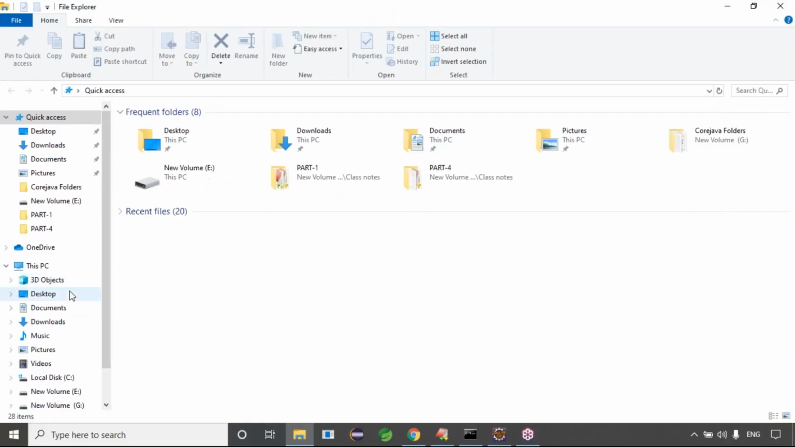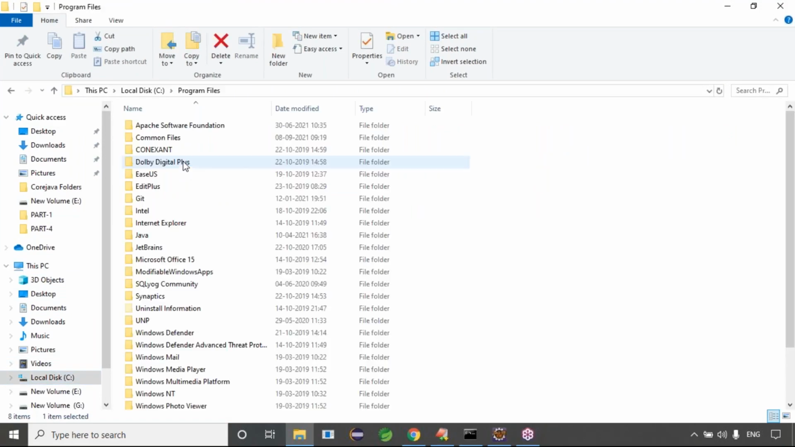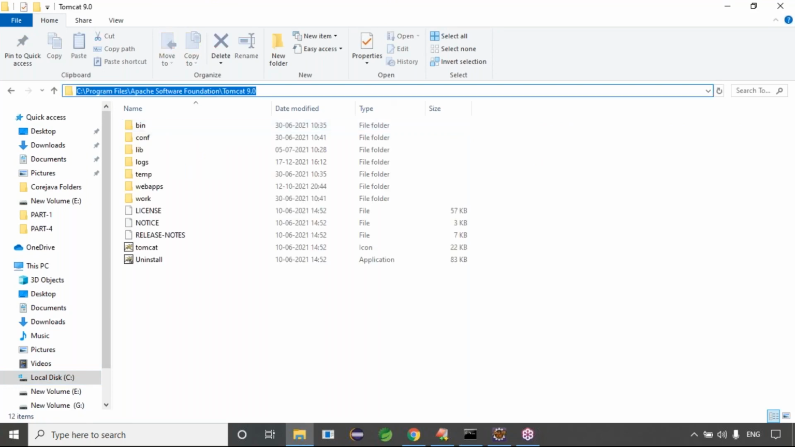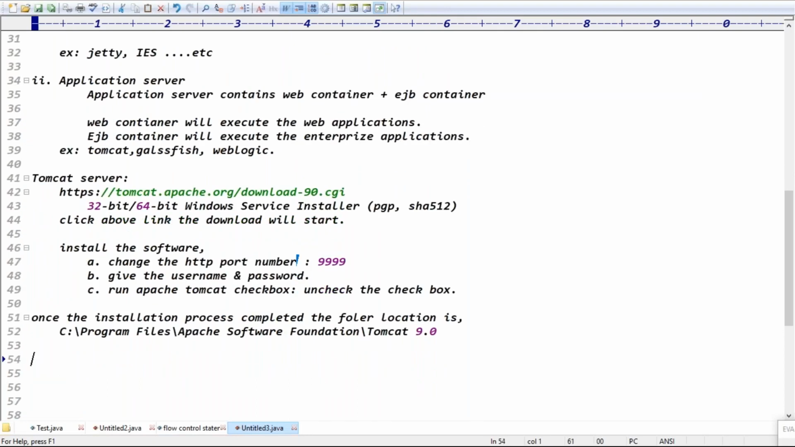By default, it is in the local disk C, Program Files, Apache Software Foundation. Apache Software Foundation is there, Tomcat 9. Guys, can you please check this location once? In this location we have Tomcat 9. In my system, I installed Tomcat 9. In this location we have some folders, right?